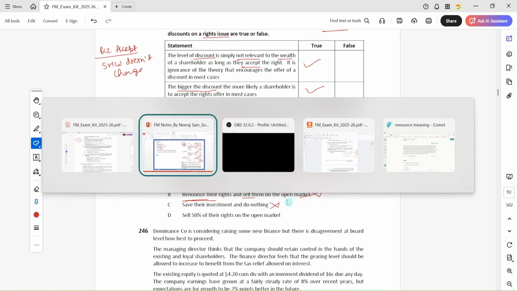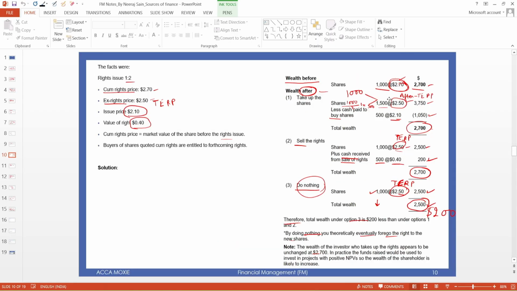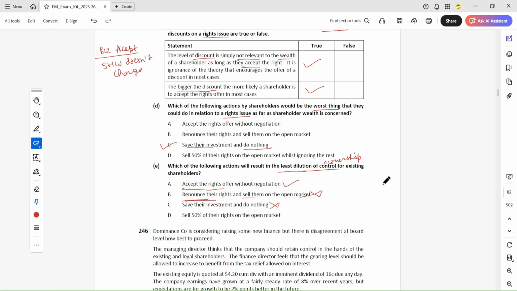And if you do nothing, you have 1000 shares previously, but the existing shareholders who take the right will get 500 more shares, and you will only remain with 1000. So you lose ownership in proportion if you don't do anything. And if you sell 50%, then definitely you will lose control.